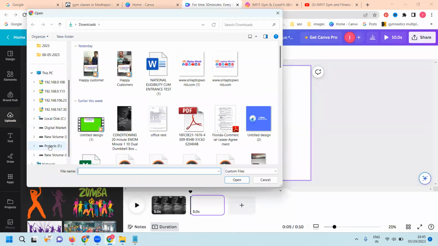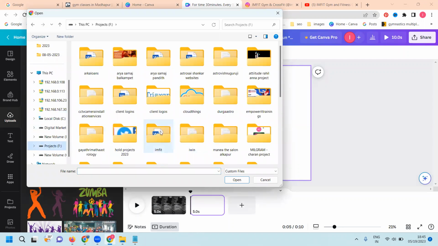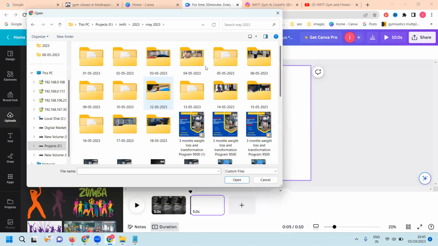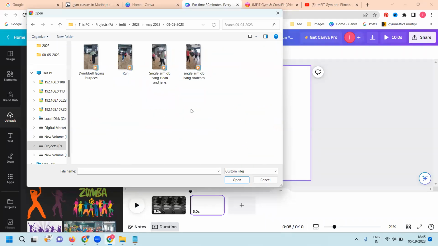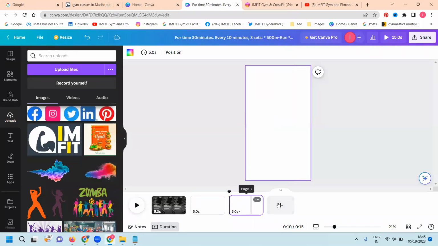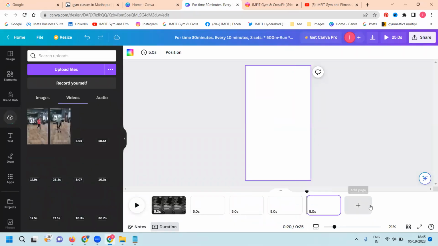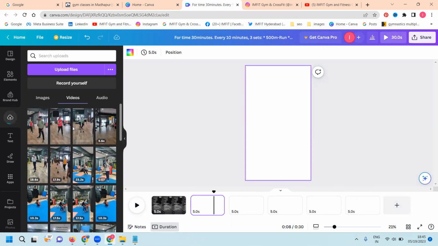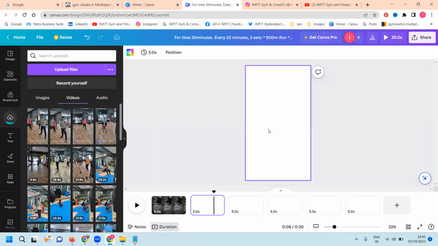After this, I'll go to my projects, select the folder, and select our month and the date you selected. Copy this. First of all, select in these screens. In the first screen, I upload here.